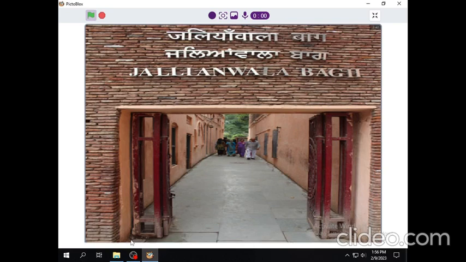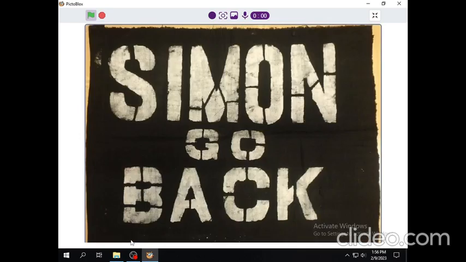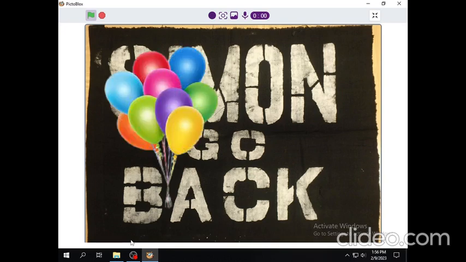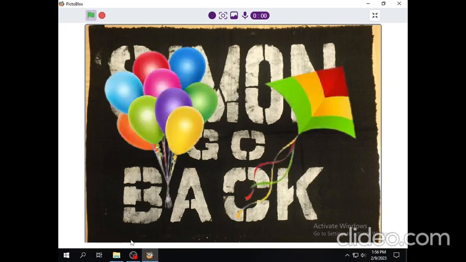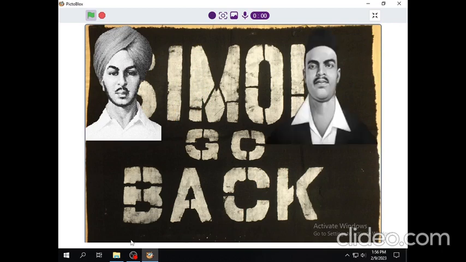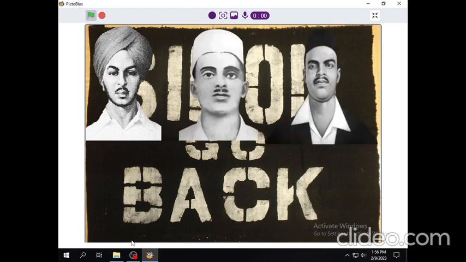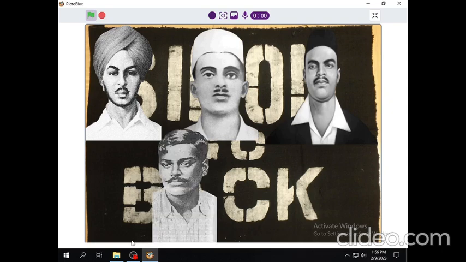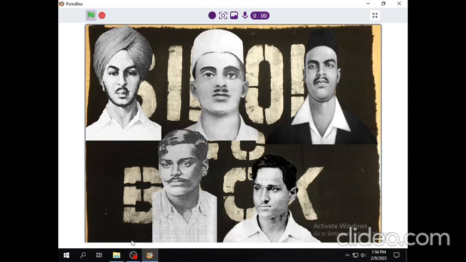After 8 years, the British introduced Simon Commission in India. It came to India in 1928. As not any Indian was involved in it, all people started driving it out. A meeting was disturbed by balloons and kites. Bhagat Singh, Rajguru, Sukhdev, Chandrasekhar Azad, Batukeshwar Dutt challenged the government this time. 3 of them were later hanged.